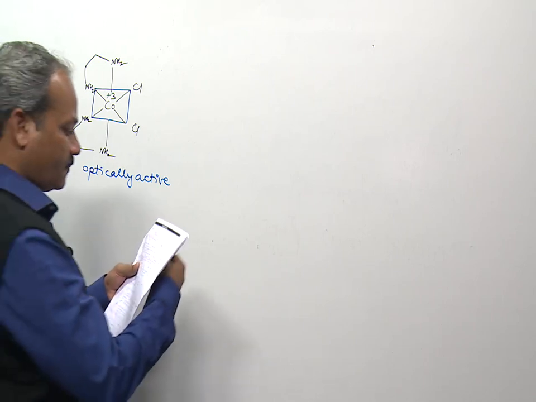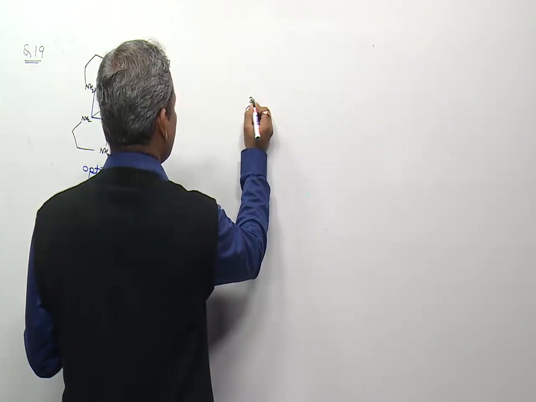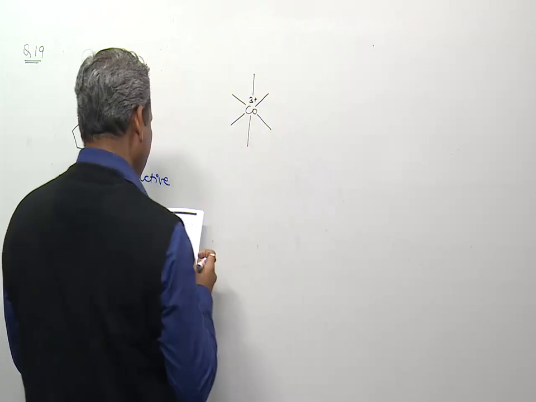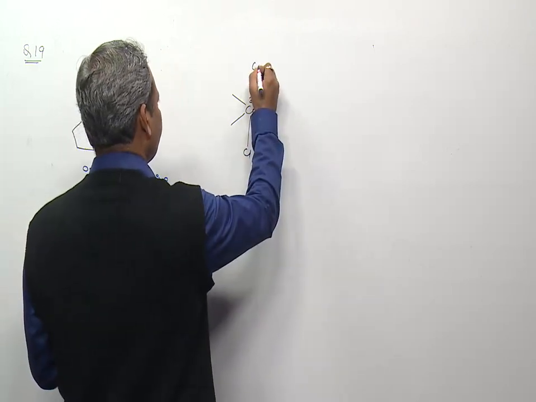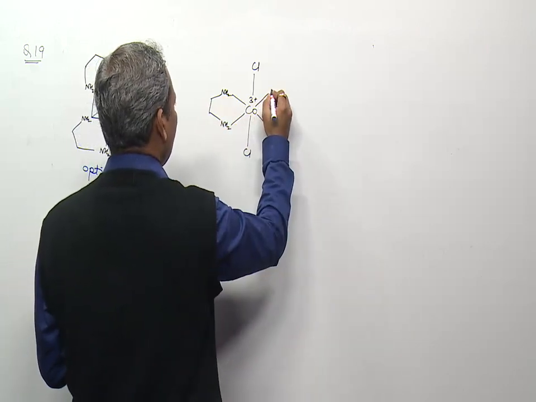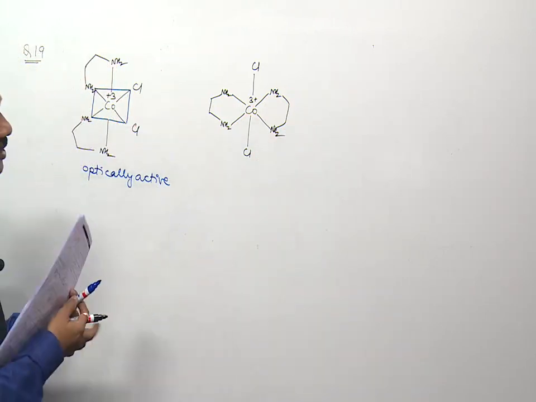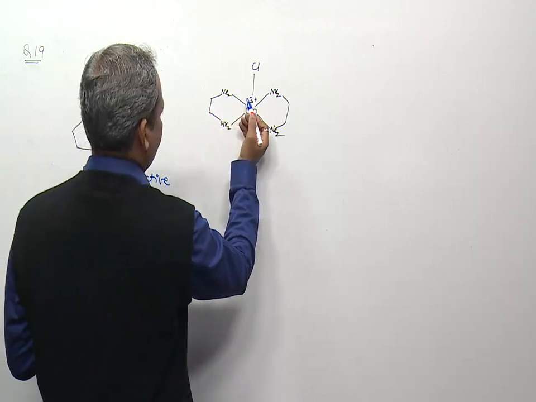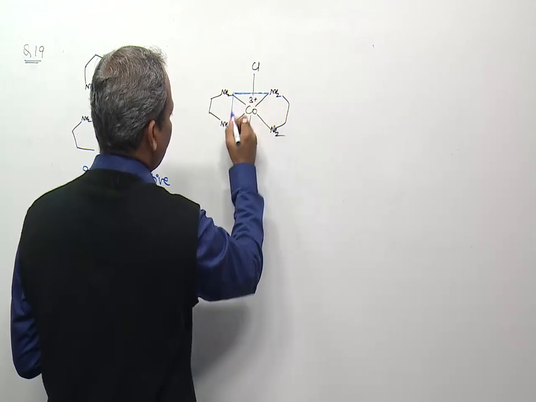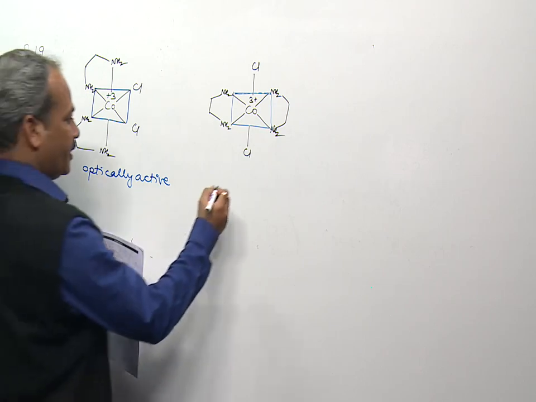Just check the second, third and fourth also. So it is trans. In trans, you know that there may be some symmetry. So it is trans because of the arrangement of Cl. This ethylene diamine ligand is always on cis position. So in this compound there is a plane of symmetry. This horizontal plane is the plane of symmetry. So it is optically inactive.